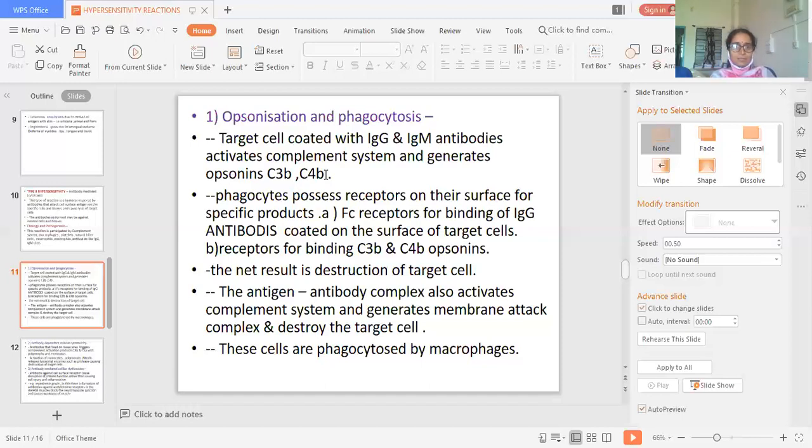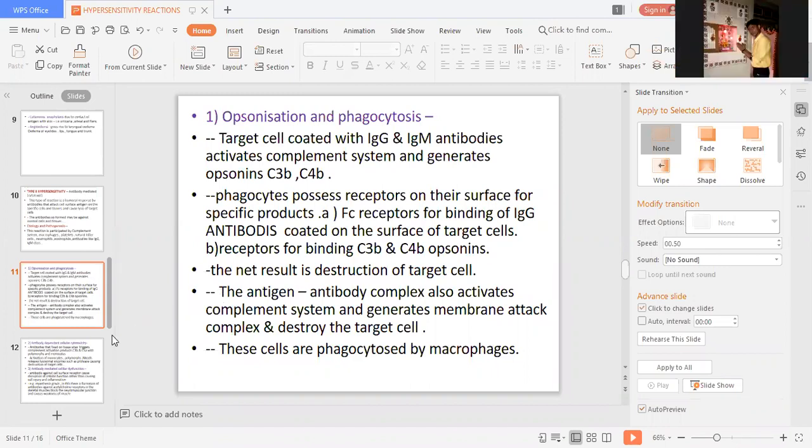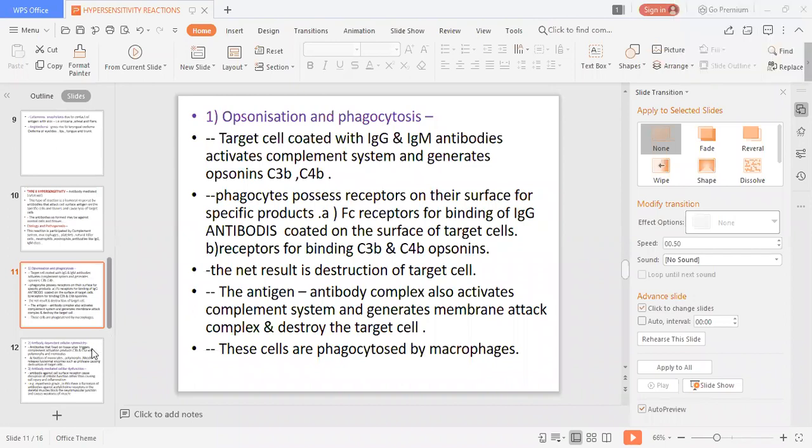For phagocytosis there are two types of receptors present on these cells, that is Fc receptors and receptors for binding opsonin. So the net result of this reaction is destruction of that particular target cell.